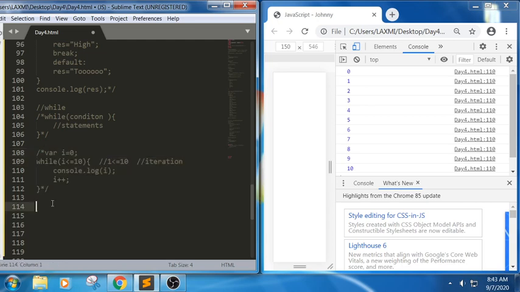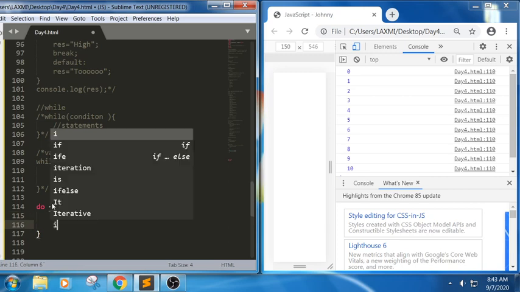Now let us implement the same thing with a do while. Do while will also have the same thing, but the thing is that it will check the condition at the end of the loop. Now let me put the same snippet here. I am trying to write do, in this, and I am trying to write console.log of I.